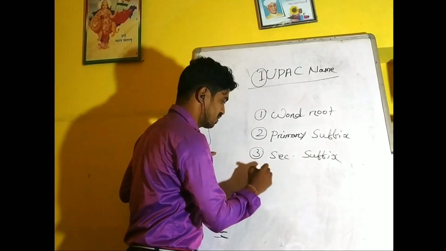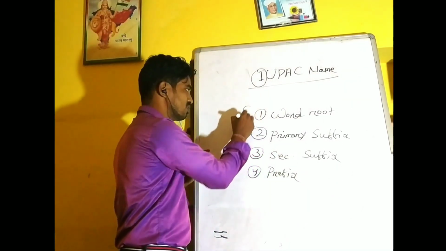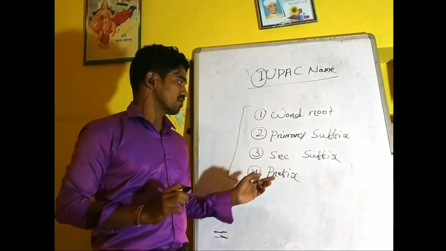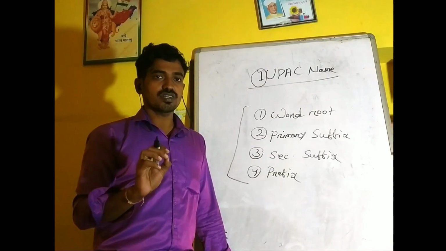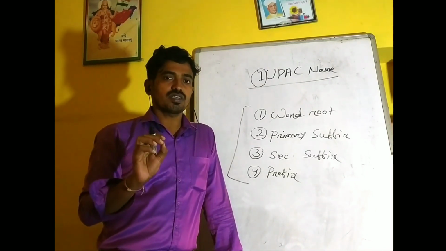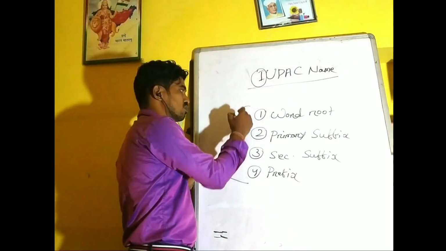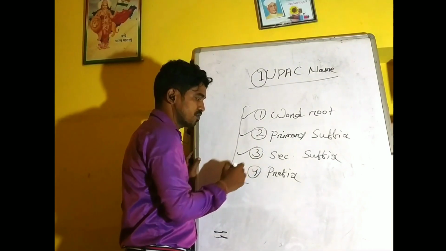And fourth is the prefix. If you remember all these 4 factors, that means word root, primary suffix, secondary suffix and prefix, then you can name any organic compound. So before that you should know about each of them.